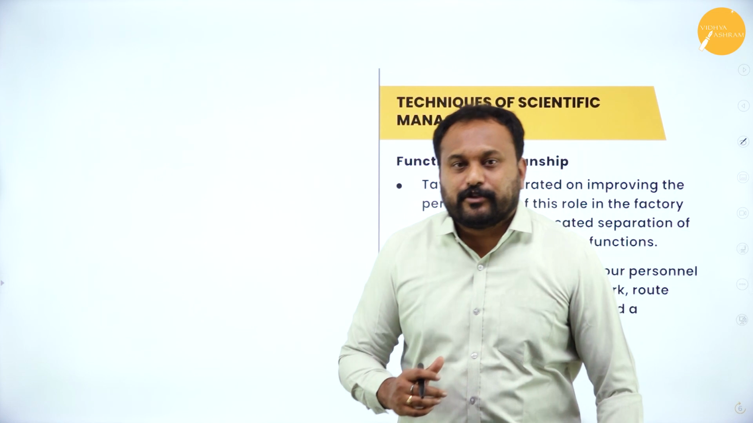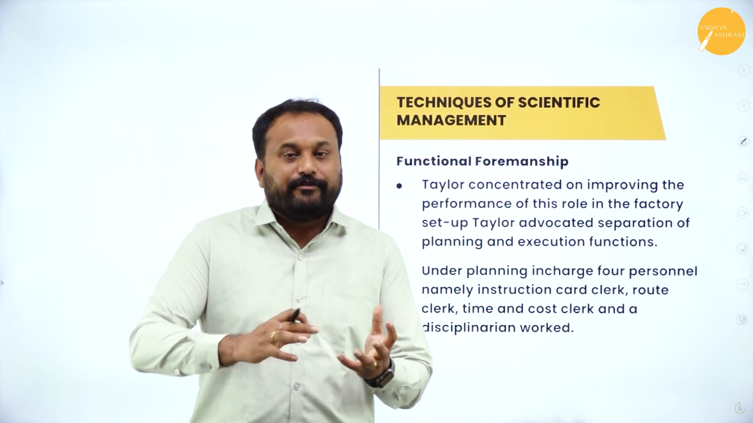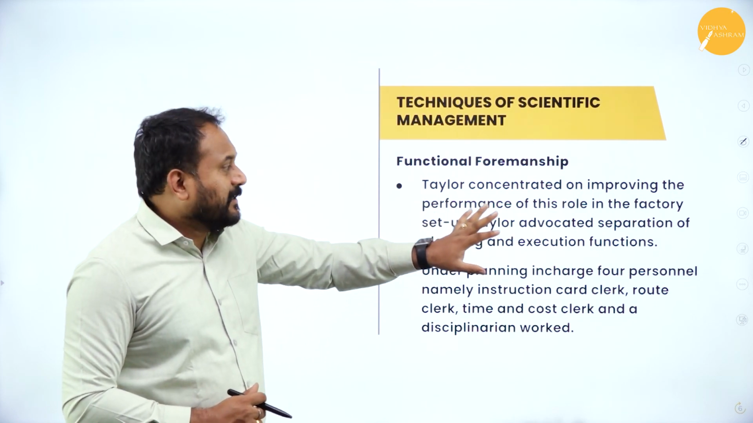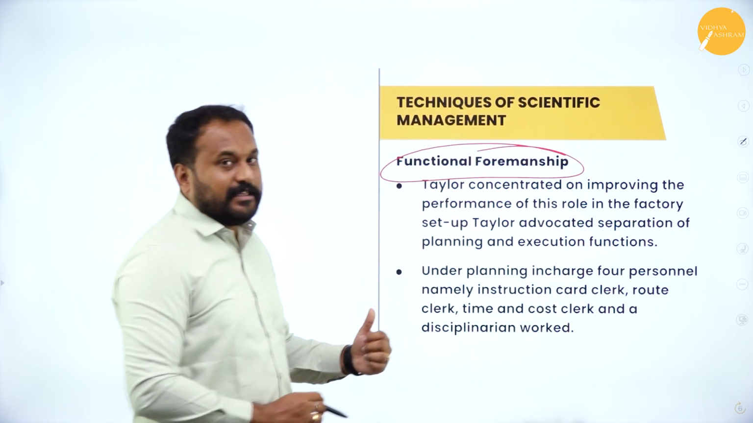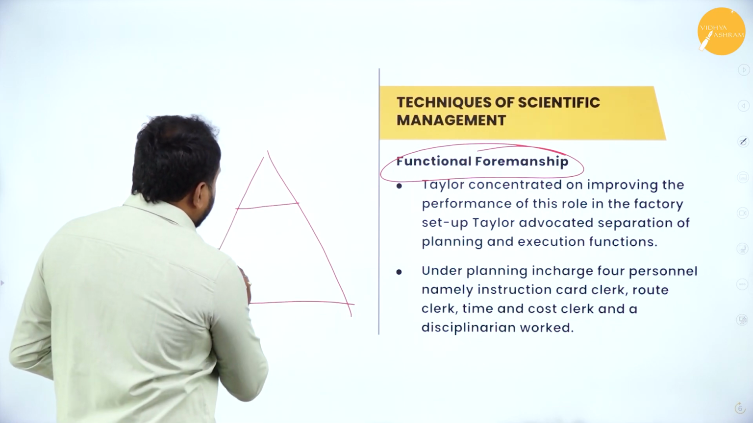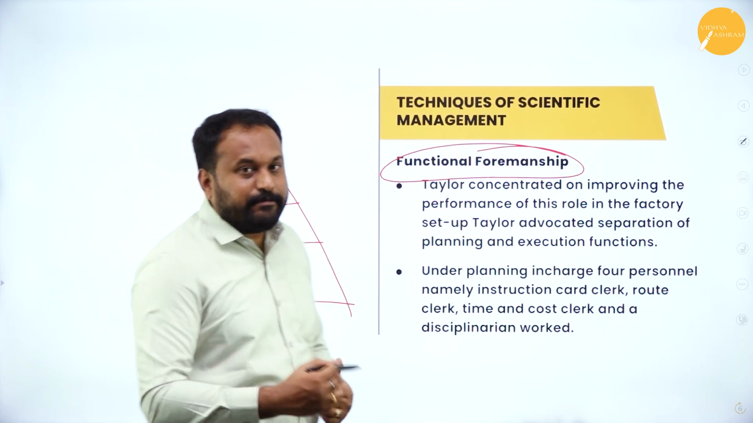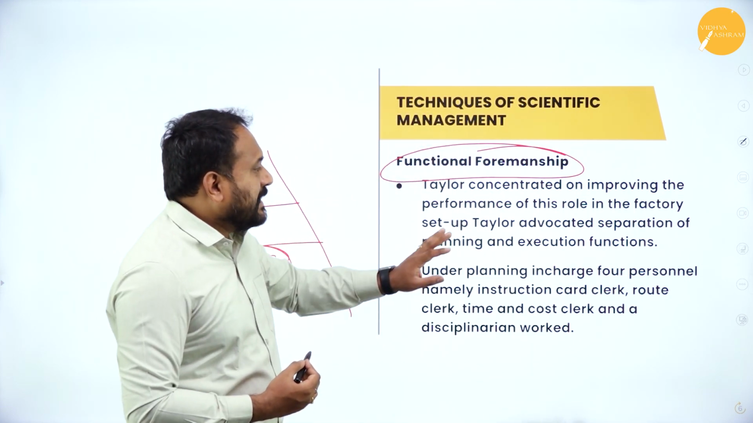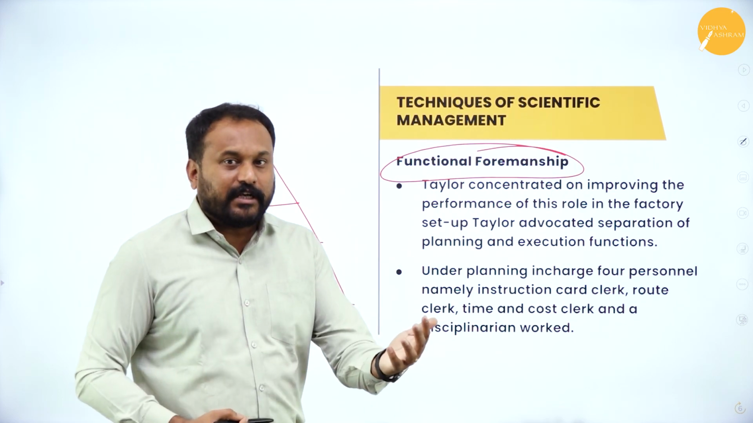Whenever we go with functional foremanship, you need to understand F.W. Taylor planned for a proper division of work where specialization can be attained. So what exactly he did is, Taylor concentrated on improving the performance of this role, that is functional foremanship, which are the people who come in the supervisory level. So here we have the levels of management, top level, middle level. So here is the functional foremen. So how to improve their efficiency rate is what F.W. Taylor gave in this functional foremanship, where he advocates the separation of planning and execution. Who should plan and who should execute, he goes with it.